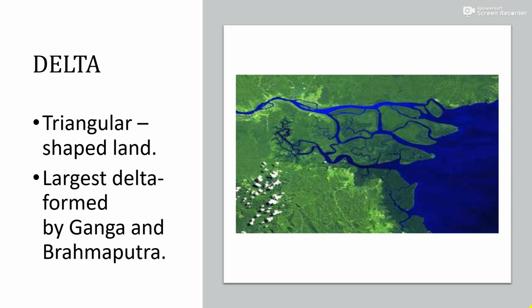As the river flows in a relatively flat area, it forms a large number of distributaries or streams, and the sediments keep collecting between these streams and form shallow islands. This whole area is called a delta. The largest delta in the world is formed by the Ganga and Brahmaputra rivers. The word delta came from a Greek letter, and it was first used by the Greek historian Herodotus for the triangular depositional land at the mouth of the Nile River.